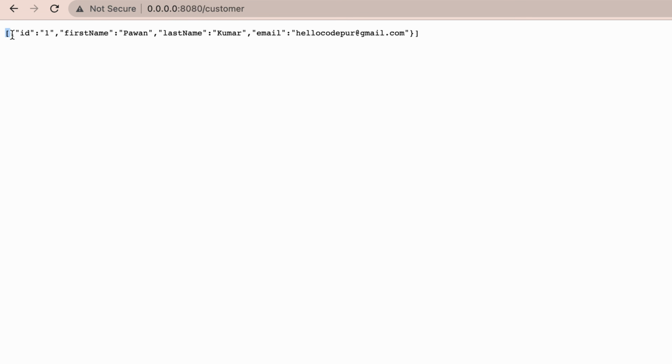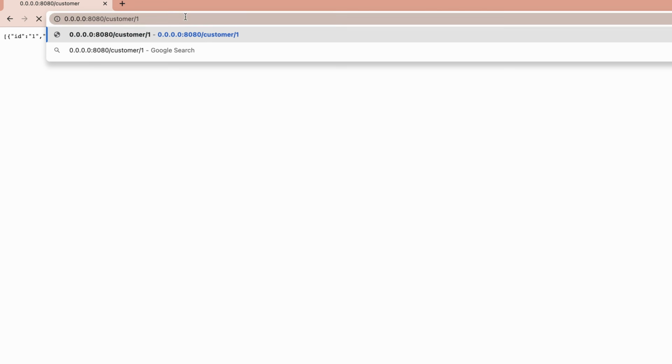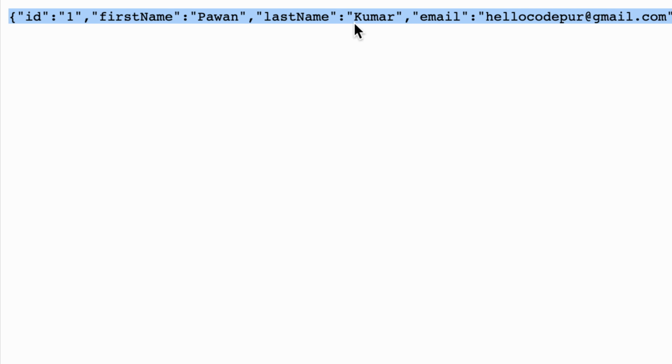With these braces, you can see. If I specify /1, I will just get a JSON where it's just about my information. Let's say if I go with 2, then you can see no customer was found with this ID 2, right? So everything is working just fine.